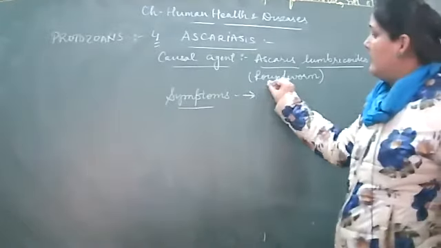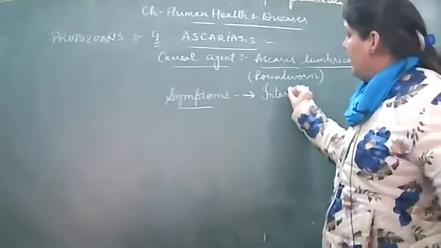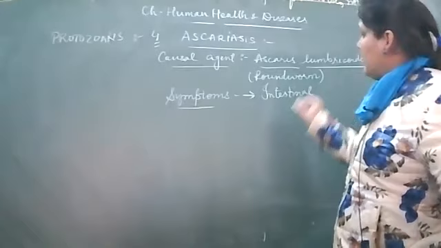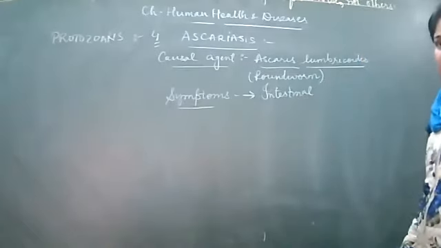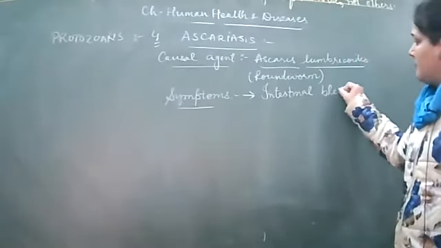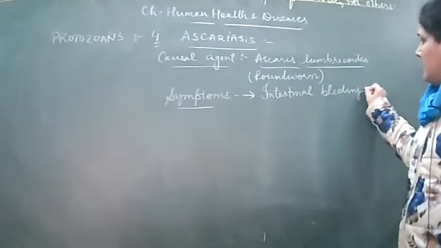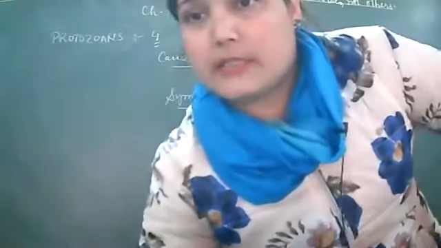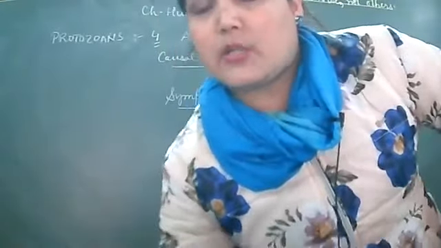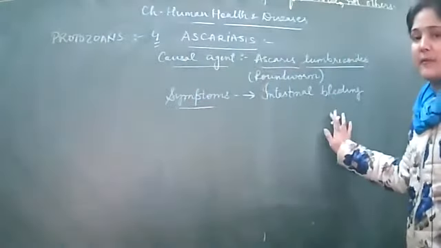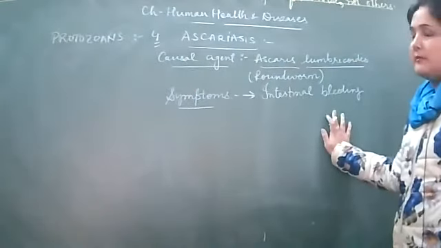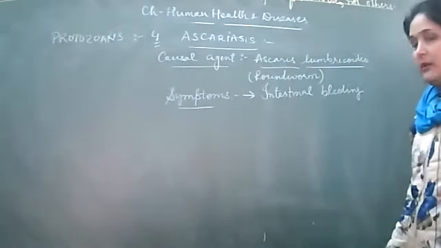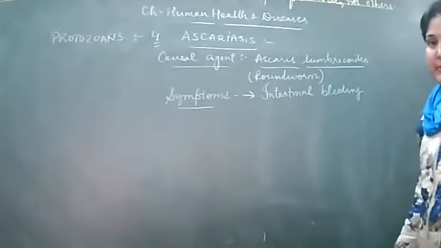Number 1 is intestinal bleeding. These worms live in the intestine of human beings. So if the disease happens, it may lead to bleeding of the intestinal tissue, which can also be noticed in the fecal matter that is produced.